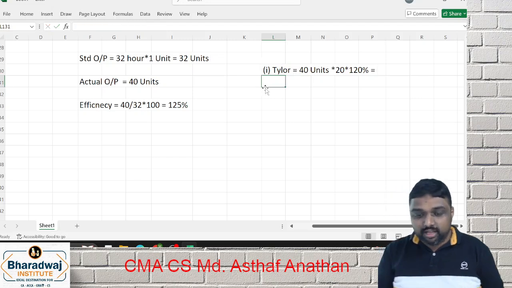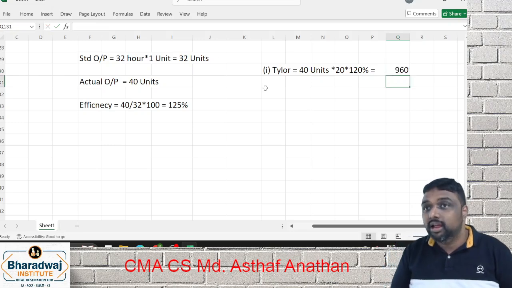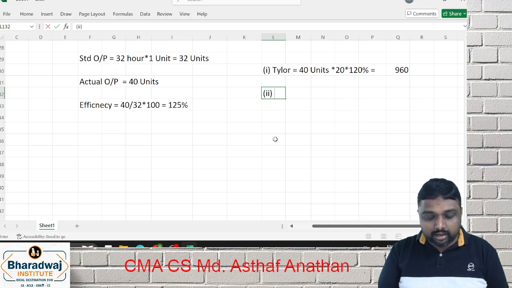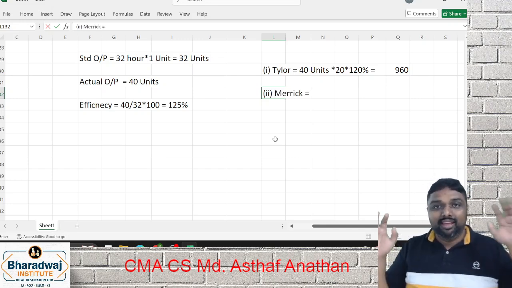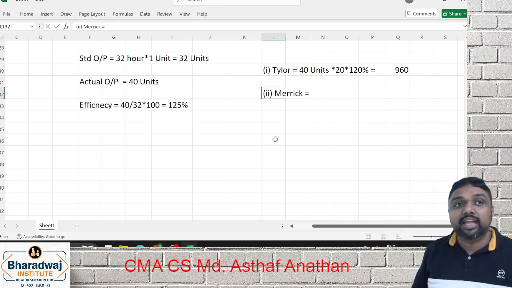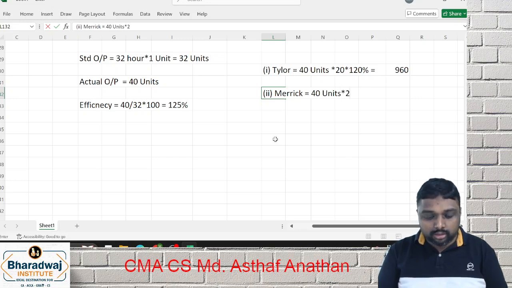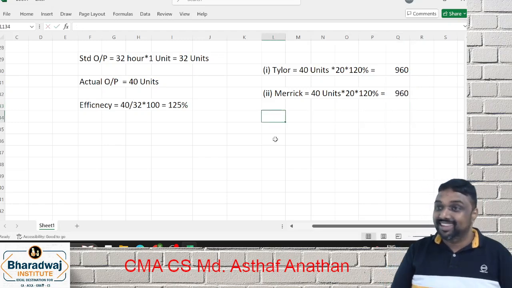Have you understood, friends? So what will be the answer? 40 into 20 into 120%. Are you clear? Next, they are asking what? Merrick. See, coincidentally here Merrick also has the same formula: below 83, up to 100, above 100. Three categories there, but which category will come? Above 100. For him also, the same 120%. So the answer will be the same. See how easy.